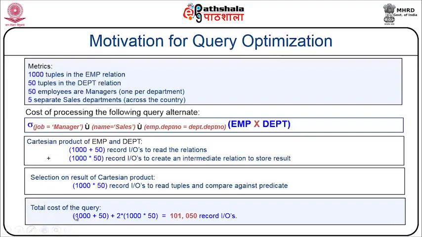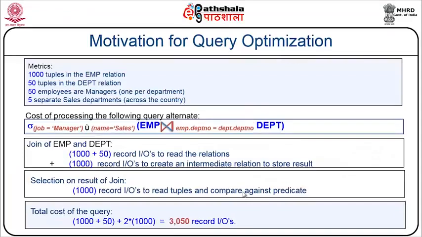So the total cost of the query is 1050 plus 2 times 50,000, which is 1,01,050 records. Assume that for every operation I perform I spend 1 rupee, then executing this particular query would have cost 1,01,050 rupees, which is a very large amount for such a type of relational algebra query. How can this be replaced?